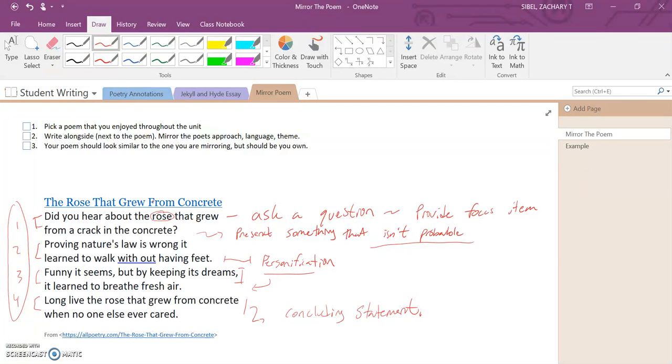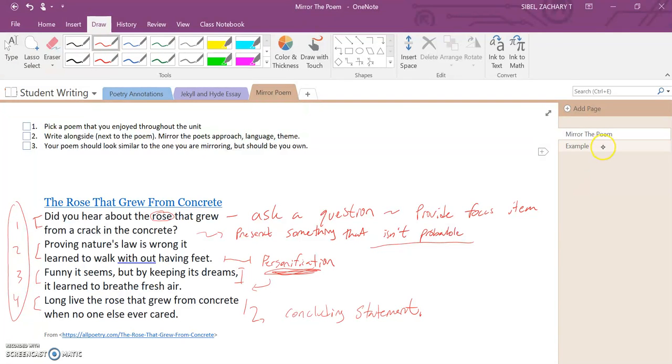Proving nature's law is wrong. It learned to walk without having feet. We have some really strong personification. This really highlights what this rose is doing and what it really symbolizes. Funny it seems, but by keeping its dream, it learned to breathe fresh air. Again, some more personification furthering this content and furthering what the poem is doing. Long live the rose that grew from concrete when no one else ever cared.